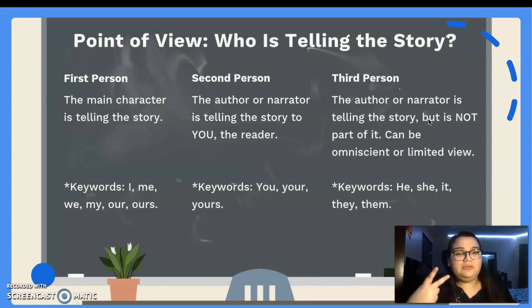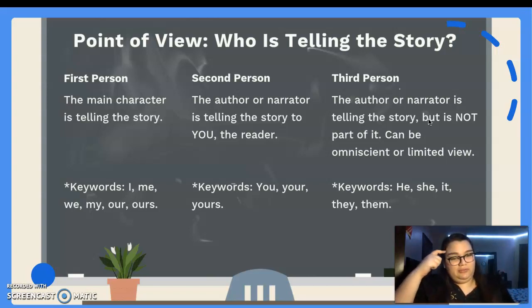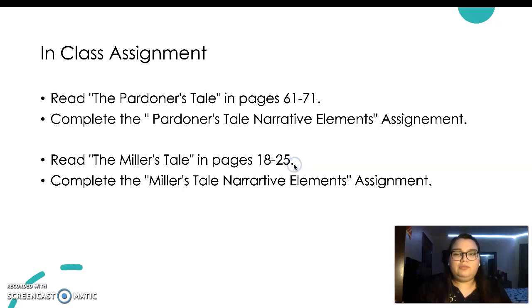And there's two types of third person. There's limited and omniscient. Limited just means that we don't get to hear what the characters are thinking. We only get to know what they're describing and what we're seeing. Omniscient lets us know what they're doing, what they're thinking, what they're feeling, and what's going on in their head, like their emotions, their opinions, all that sort of thing. And then the keywords for third person are he, she, it, they, and them. So super awesome. Again, we had already briefly reviewed those things.